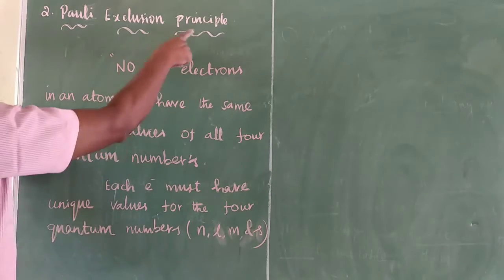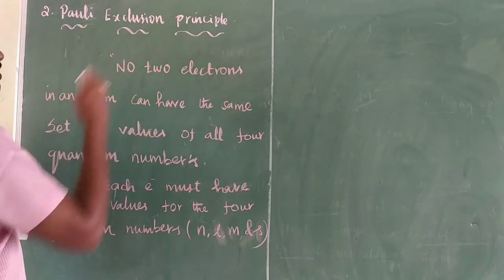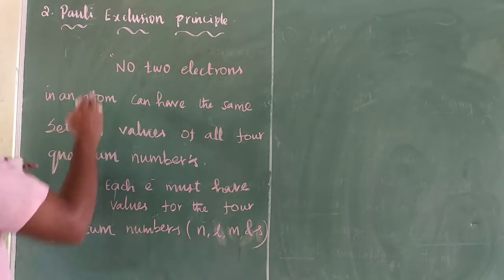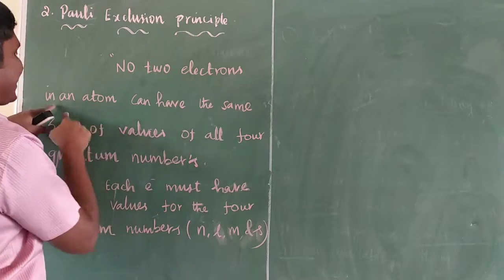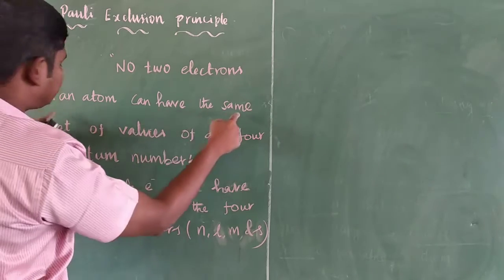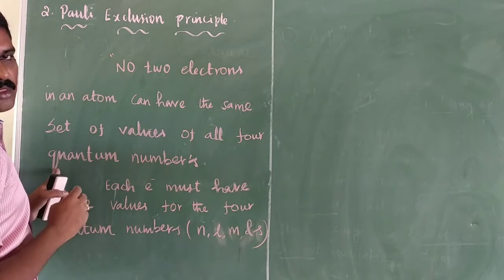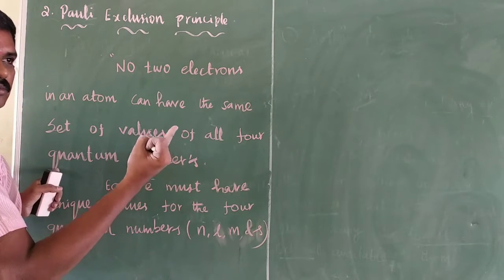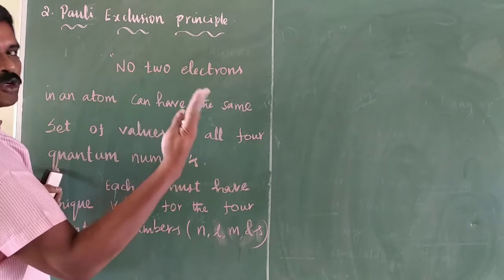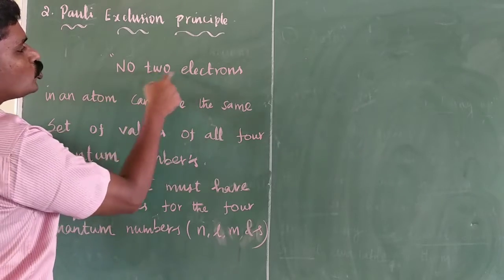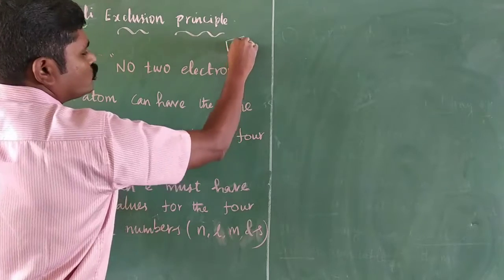The next principle, the Pauli exclusion principle. According to the Pauli exclusion principle, no 2 electrons in an atom can have the same set of values of all 4 quantum numbers: principal quantum number, azimuthal quantum number, magnetic quantum number, and spin quantum number. So each orbital has a maximum of 2 electrons.